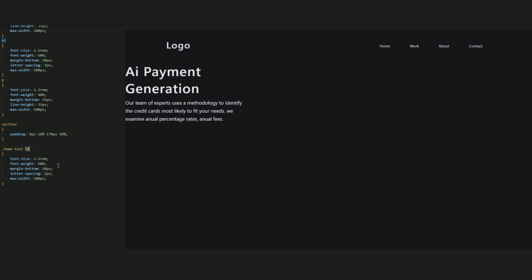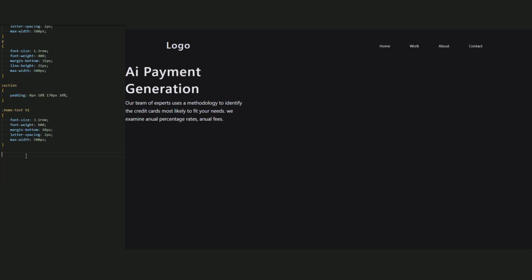Okay, now let's create a grid and a square with a circle. Let's call it project 1. Let's use display grid instead of flex. Grid template columns: repeat 2, 1fr. Okay, and align items center. And add padding 0 pixels 10%.